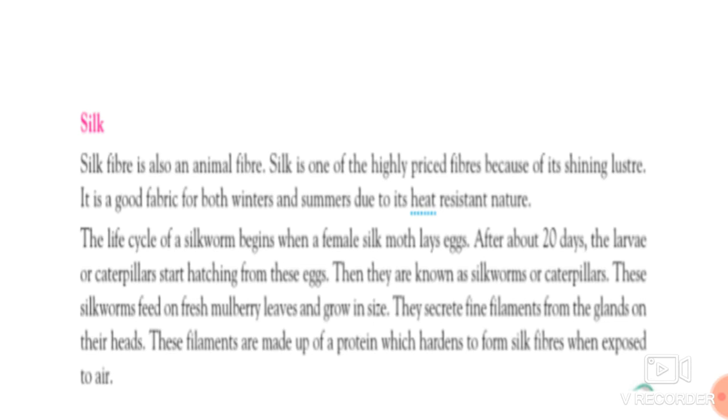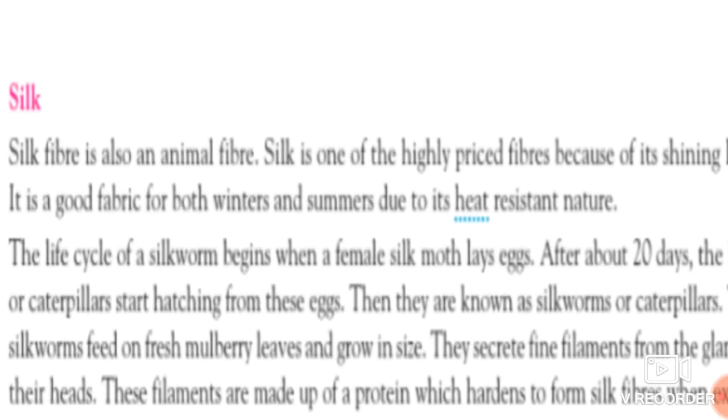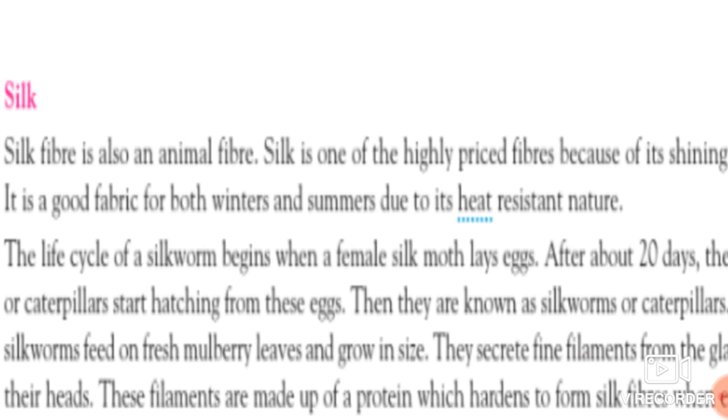Due to that shining, silk is really very expensive. It is a good fabric for both winters and summers due to its heat resistant nature. The main property of silk is that it possesses heat resistant nature in both seasons, winter and summer.